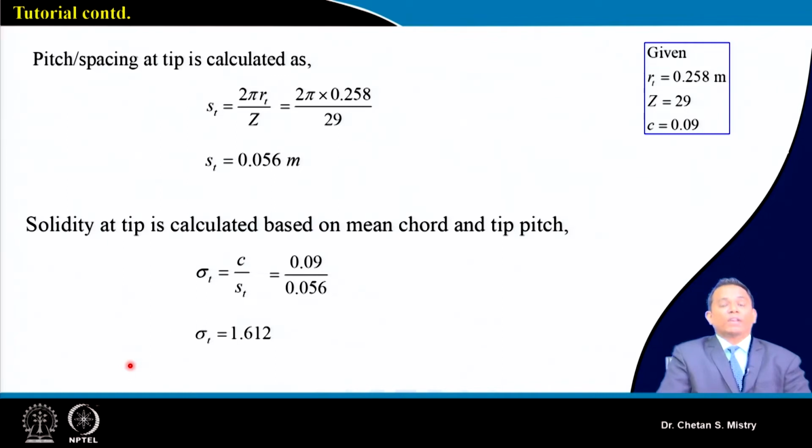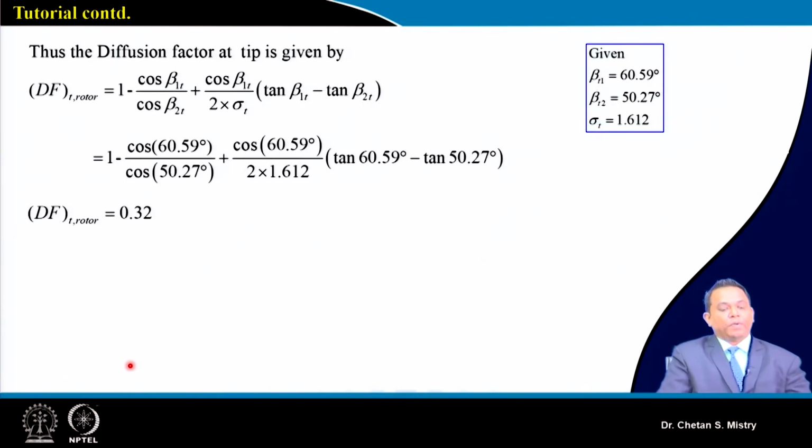So we can do our calculation for the solidity at the tip station. Here let me say its chord, which we are assuming to be constant, is 0.09 meter, and we can do the calculation for the solidity. This is coming 1.61. Based on that we can do our calculation for the diffusion factor. For the diffusion factor at the tip, this is coming as 0.32.